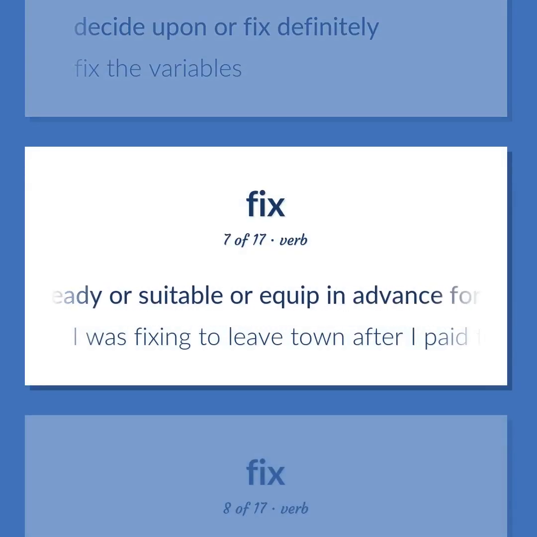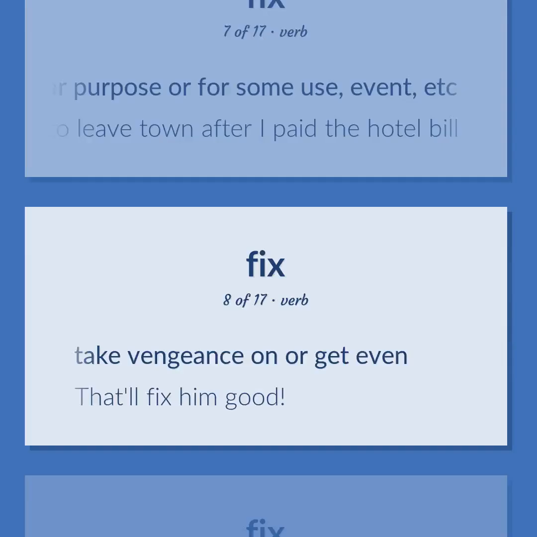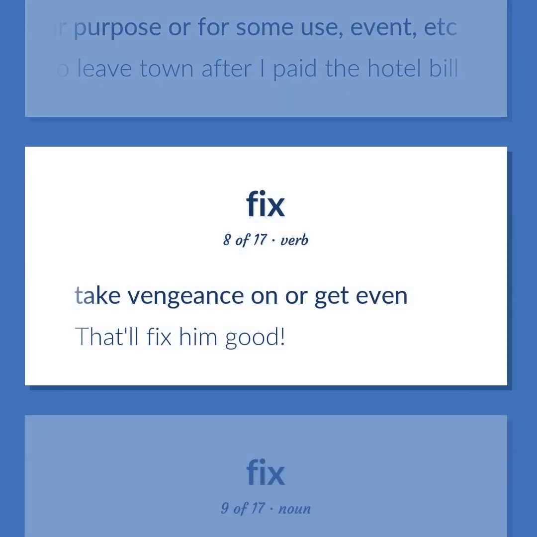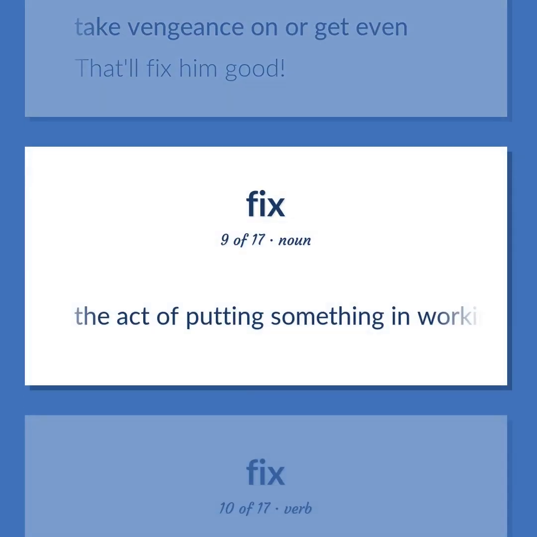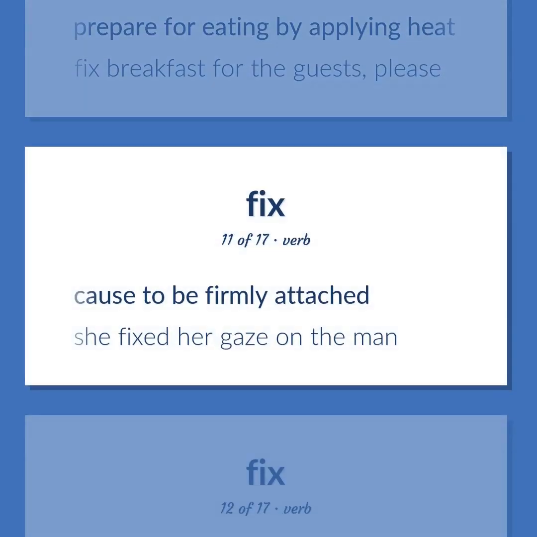Make ready or suitable or equip in advance for a particular purpose or for some use, event, etc. I was fixing to leave town after I paid the hotel bill. Take vengeance on or get even. That'll fix him good. The act of putting something in working order again. Prepare for eating by applying heat. Fix breakfast for the guests, please. Cause to be firmly attached. She fixed her gaze on the man.